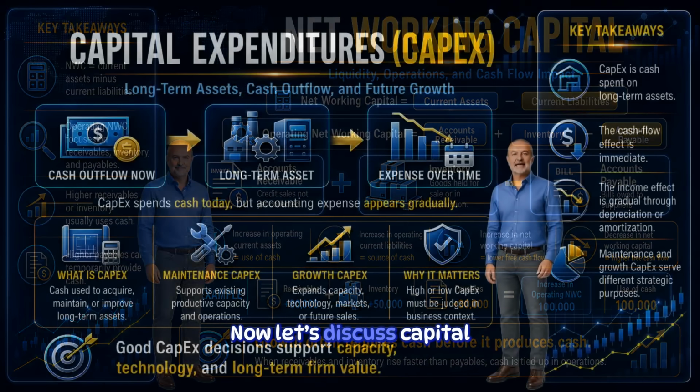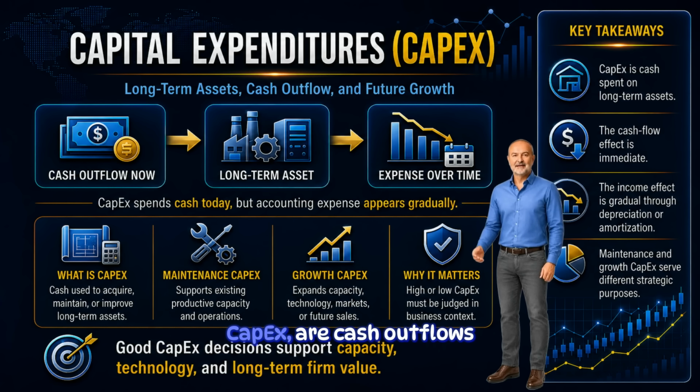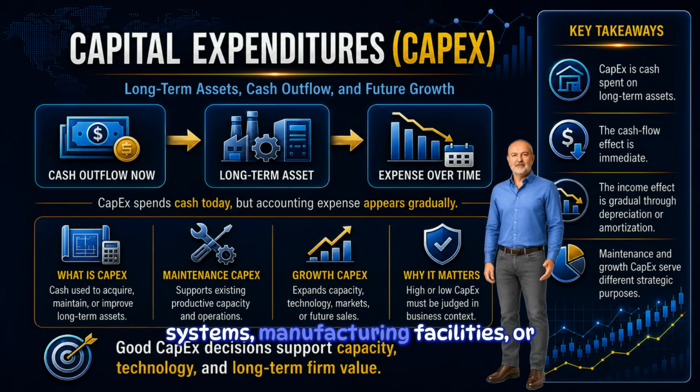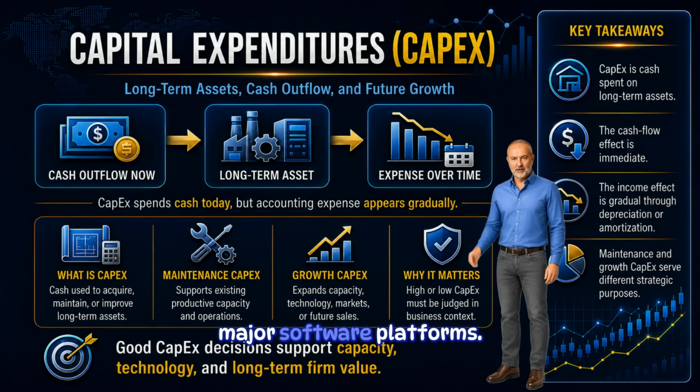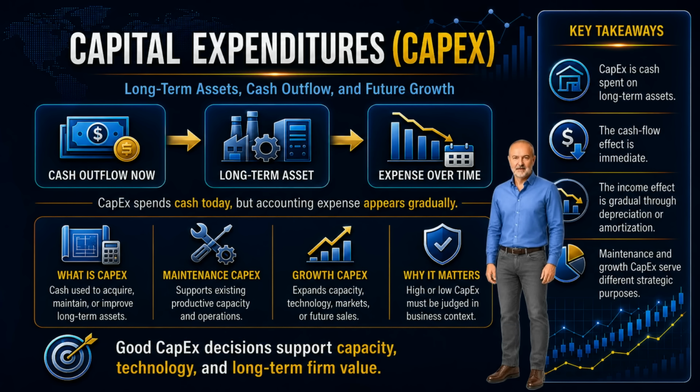Now let's discuss capital expenditures. Capital expenditures, often called CapEx, are cash outflows used to acquire, maintain, or improve long-term assets. These assets may include equipment, buildings, vehicles, technology systems, manufacturing facilities, or major software platforms. Capital expenditures are different from normal operating expenses. Operating expenses are usually consumed during the current period. Capital expenditures create assets that are expected to provide benefits over multiple periods.